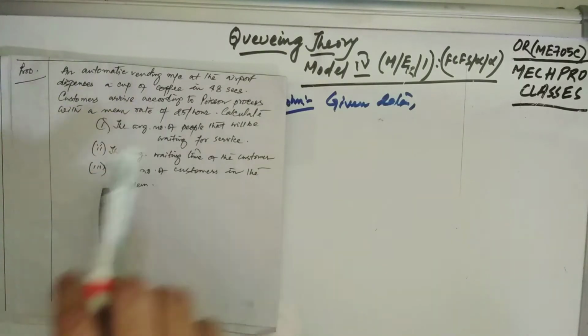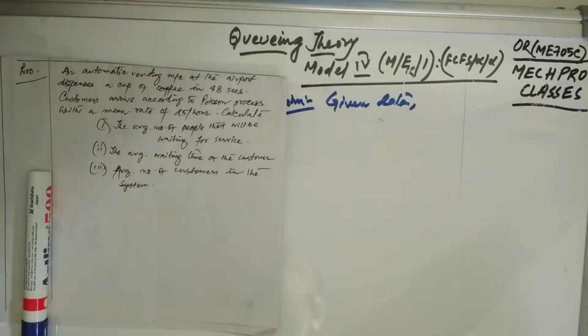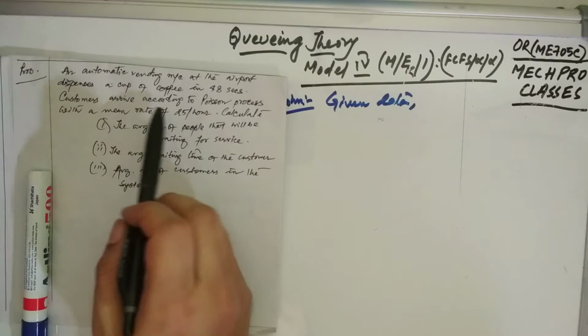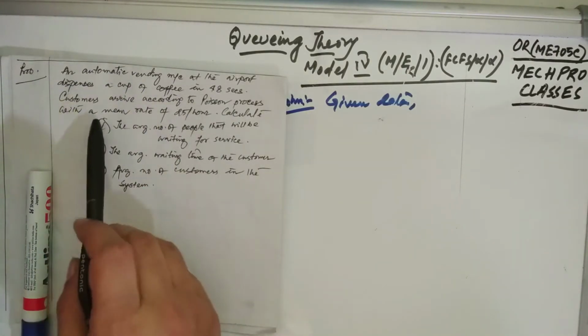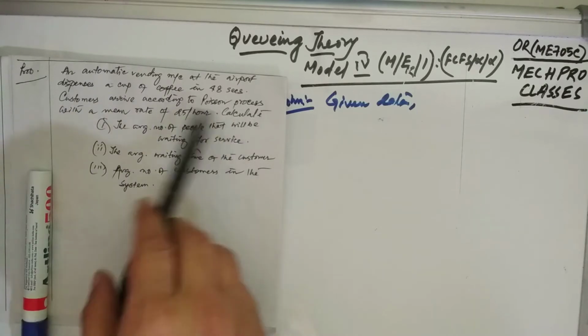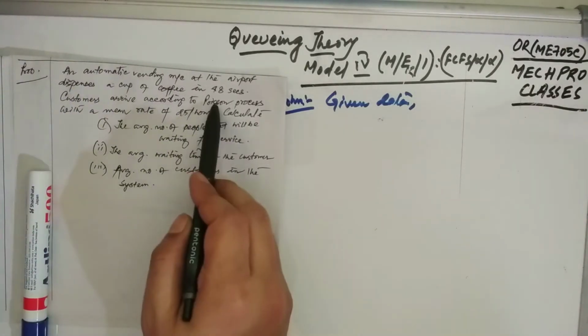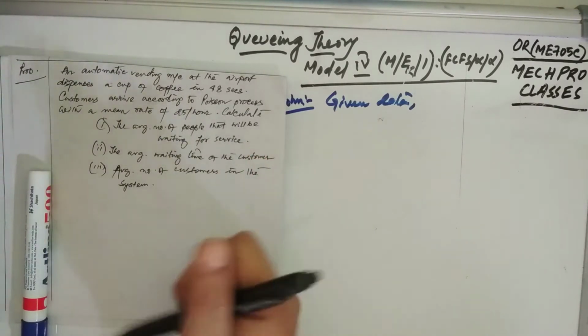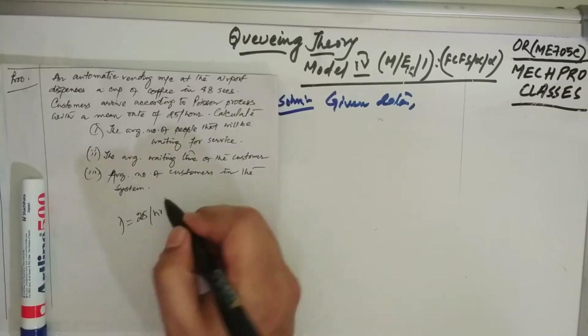The problem says an automatic vending machine at the airport dispenses a cup of coffee in 48 seconds. Customers arrive according to a Poisson process with a mean rate of 25 per hour. Now, whenever you see Poisson, just think of lambda. So you can write lambda equal to 25 per hour.